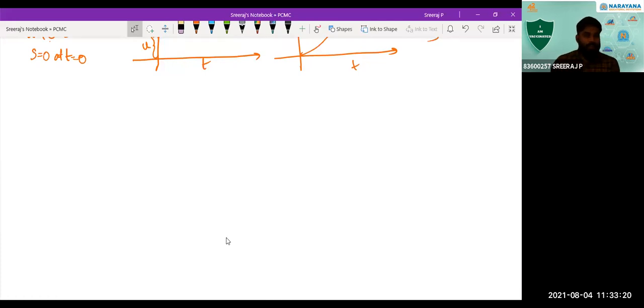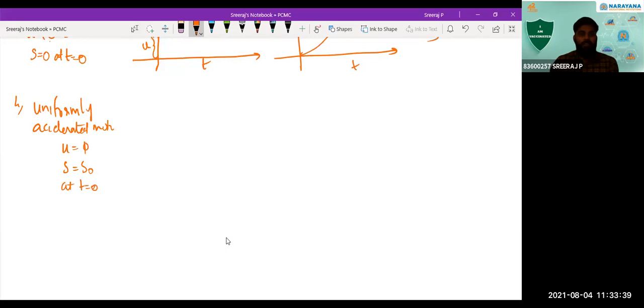Next, the fourth case: uniformly accelerated motion, where the initial velocity is non-zero and there is a certain initial displacement. At time t equal to 0, it has a certain initial displacement; it is not starting from the origin.